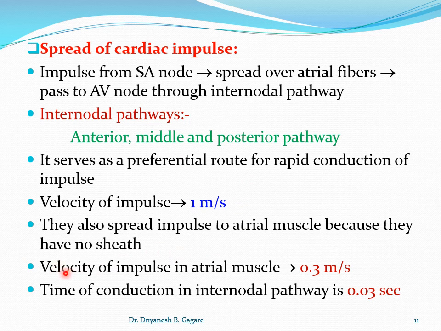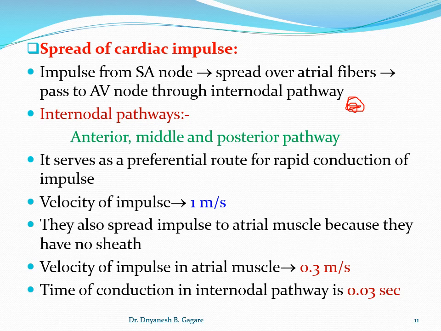If you see the velocity of impulse spread in the atrial muscle or ventricular muscle, the velocity of conduction of the impulse is 0.3 meter per second, but in the internodal pathway it is 1 meter per second. Also keep in mind the total time required for the conduction of the impulse in the internodal pathway, that means the time required for conduction of the impulse from the SA node to the AV node. We discussed this in the diagram.